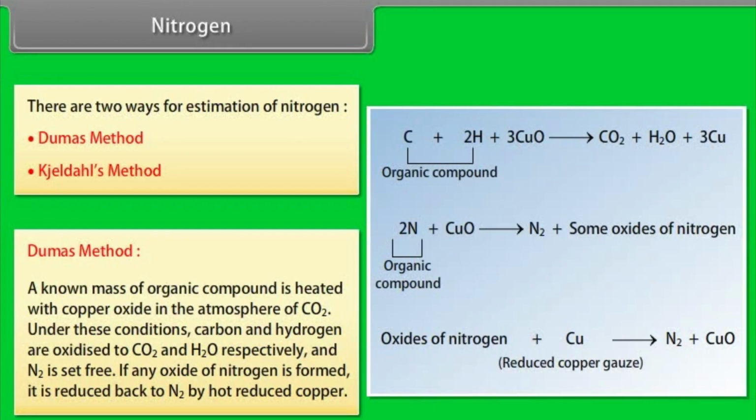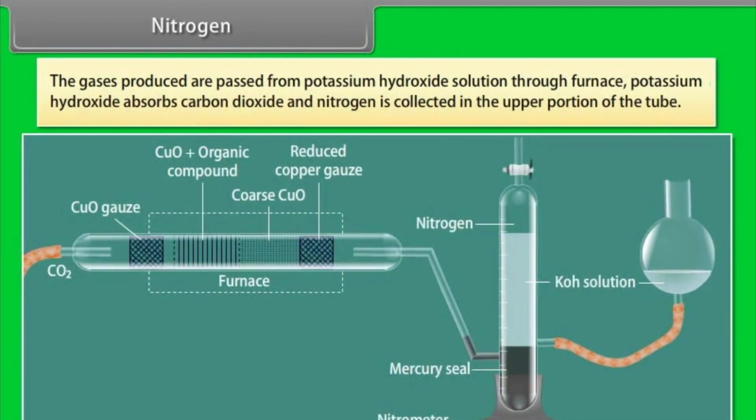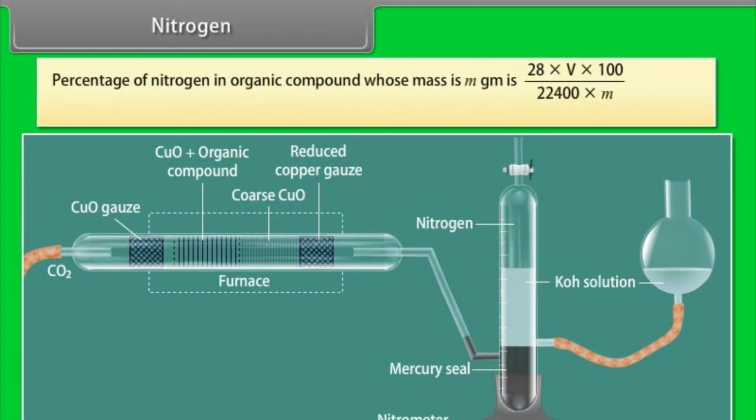If any oxide of nitrogen is formed, it is reduced back to nitrogen by hot reduced copper. The gases produced are passed through potassium hydroxide solution from the furnace. Potassium hydroxide absorbs carbon dioxide and nitrogen is collected in the upper portion of the tube. Percentage of nitrogen in an organic compound whose mass is m gm is 28 × V × 100 / 22,400 × m, where V is the volume of nitrogen at STP.